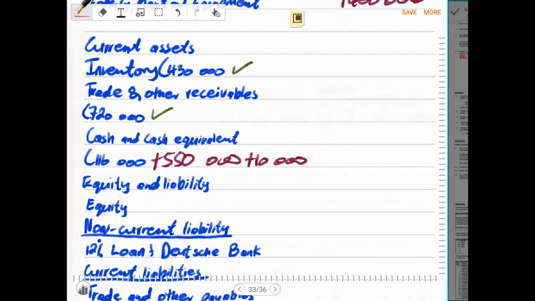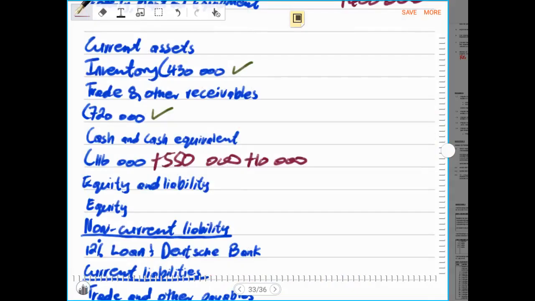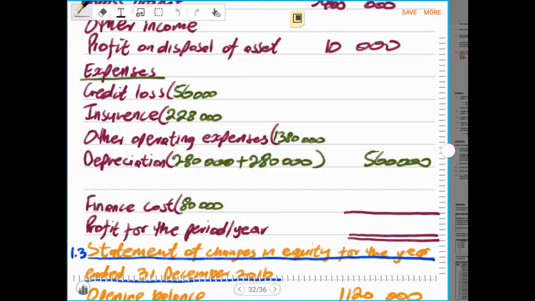So now if 25% was received, it means the rest of 30,000 rands is a bad debt. This is a bad debt. So if this is a bad debt, it means 30,000 rands must be recorded under bad debts in the income statement, and it has to be a plus under our bad debts. We say plus 30,000 rands under our bad debts. So now we have accounted for that.